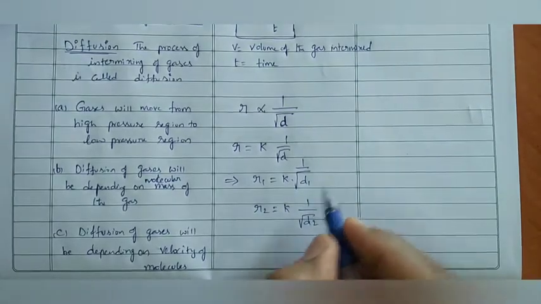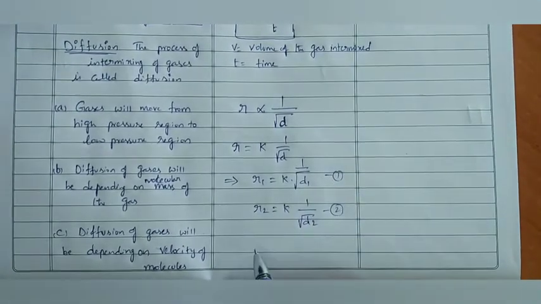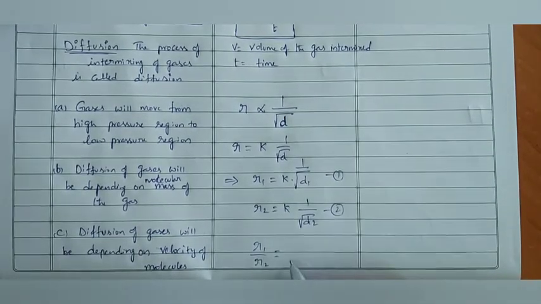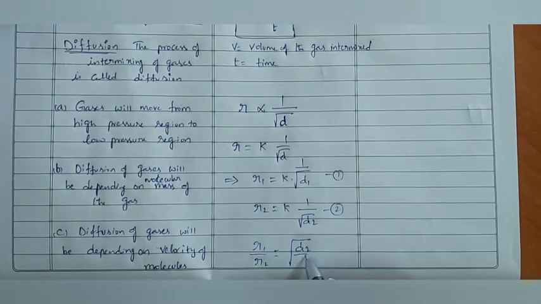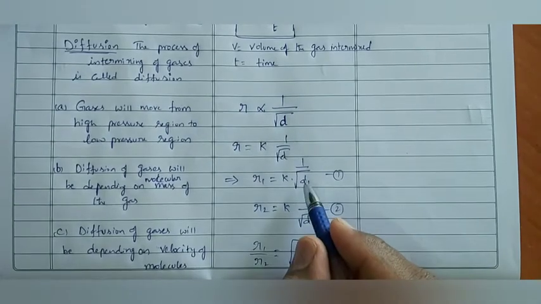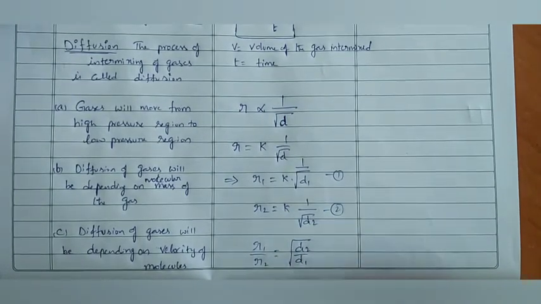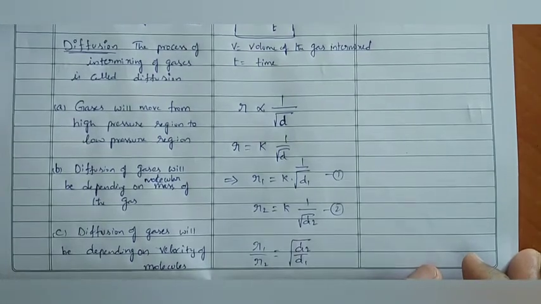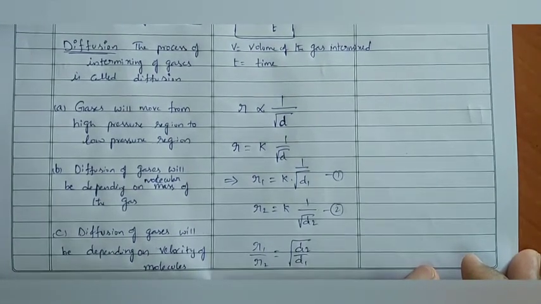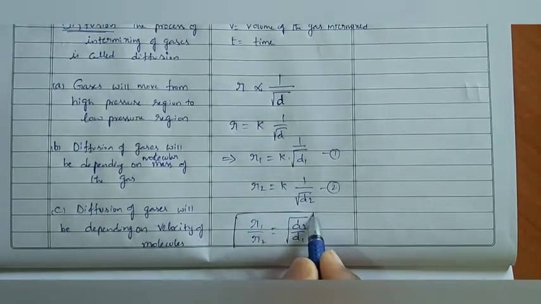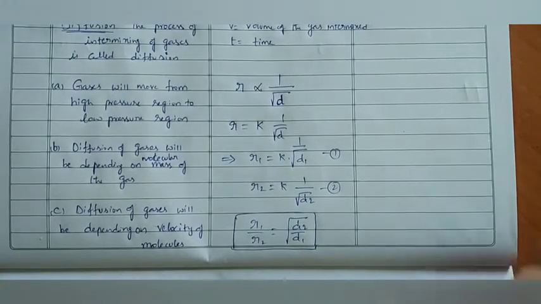By dividing equation 1 with equation 2, we will get R1 by R2 is equal to 1 by square root of D1 divided by 1 by square root of D2. The square root of D2 in the denominator will come to the numerator. Square root of A by square root of B is written as square root of A by B. That's why we got the formula finally: R1 by R2 is equal to square root of D2 by D1.